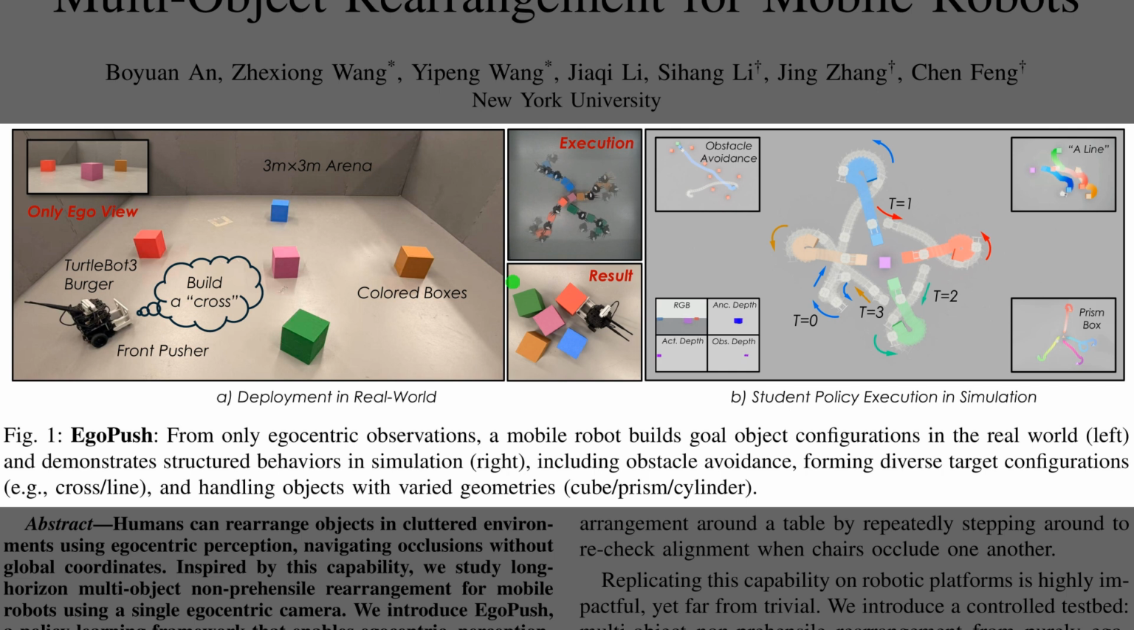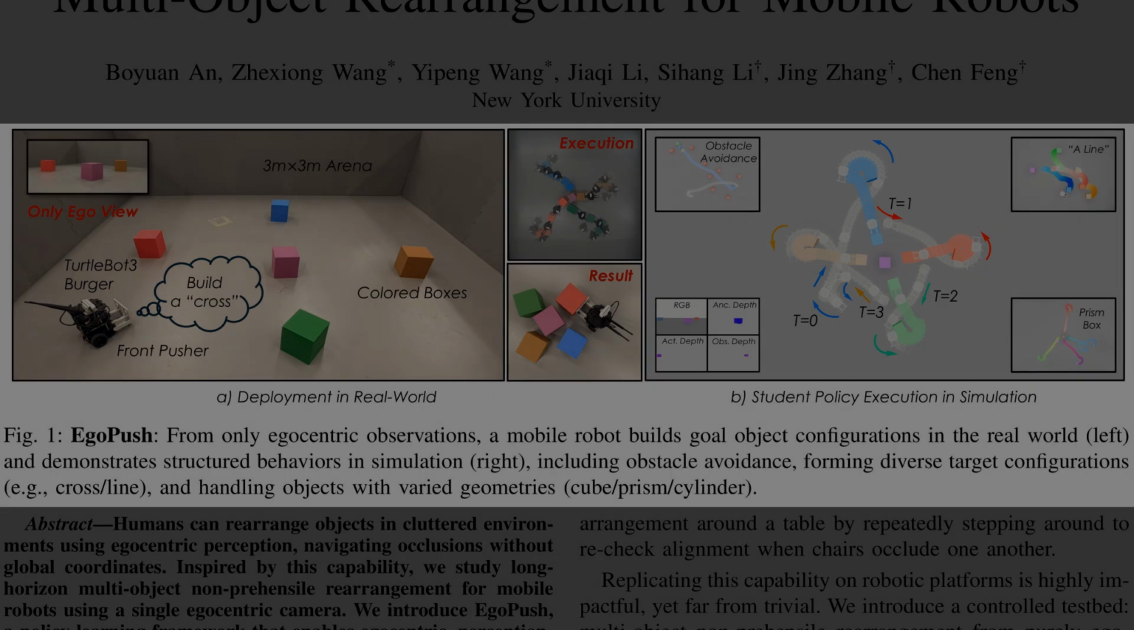The middle column captures the physical execution, showing the robot successfully pushing blocks into the target shape. Then, the right panel visualizes the student policy in simulation, tracking the robot's trajectory as it navigates obstacles and forms other patterns, like lines, demonstrating that the learned behaviors transfer effectively between simulated and physical environments.